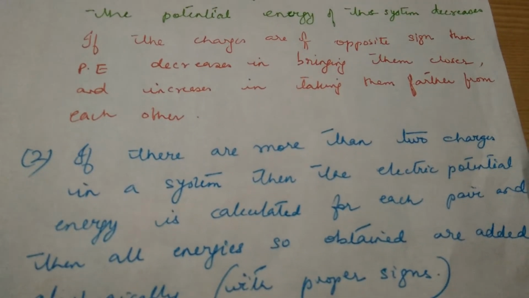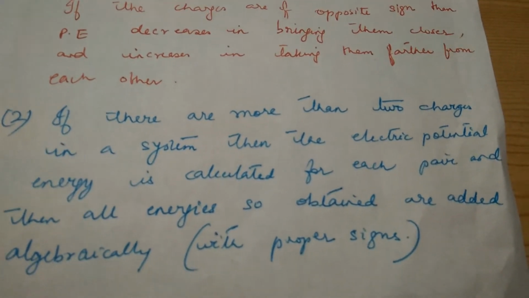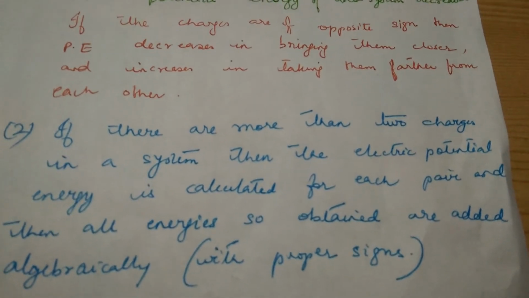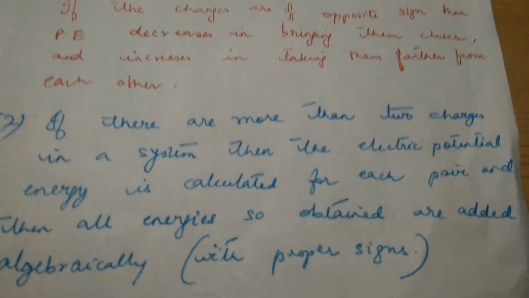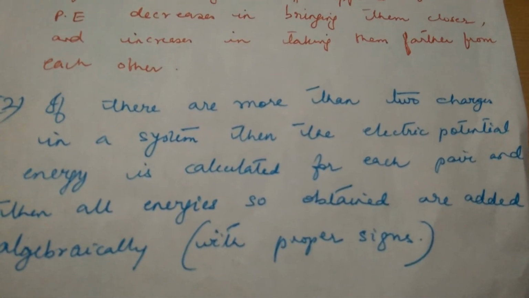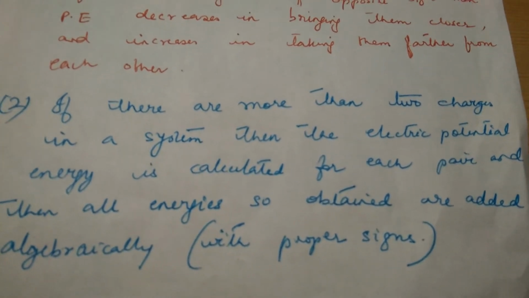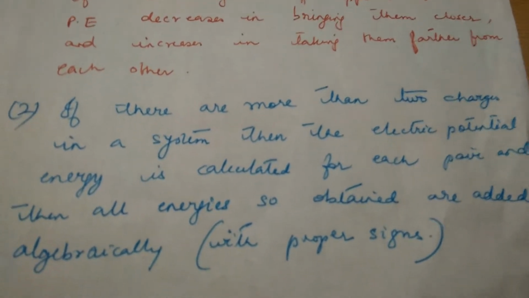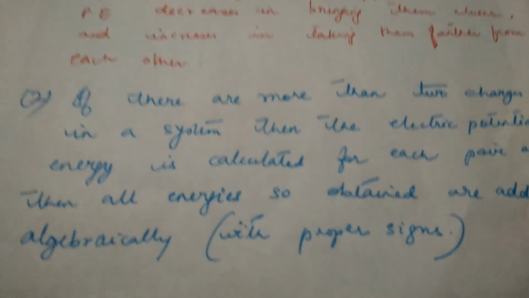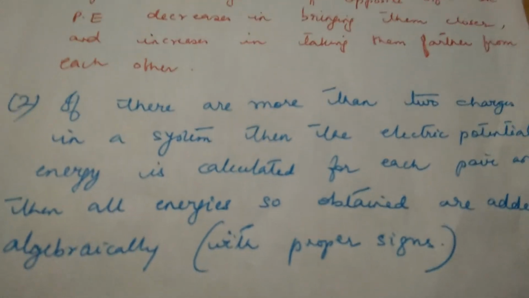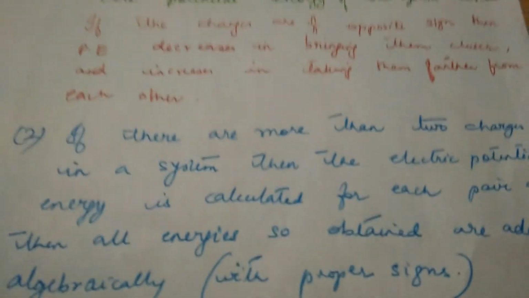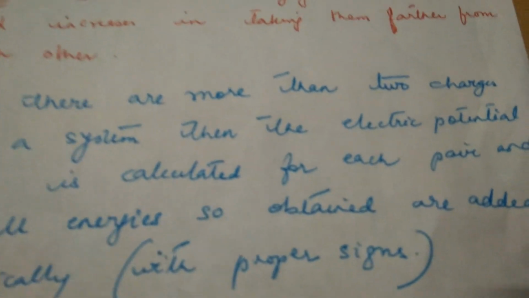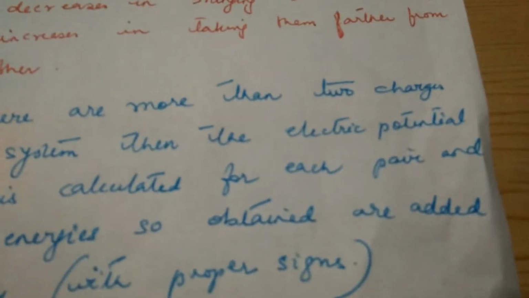Second point, if there are more than two charges in a system, then what is the potential energy? It is calculated for each pair. So for each pair of charges, how they interact is calculated, and then everything is added algebraically. We consider the charges with their proper sign. Means if it is a positive charge, we will do the addition with plus. If it is minus, we will take it as minus. So we will not alter the signs. Let us see an example of this.